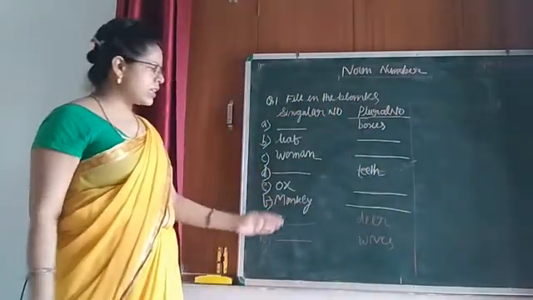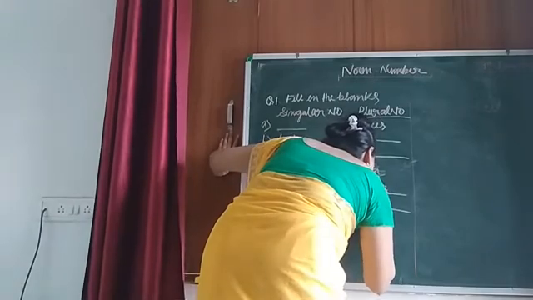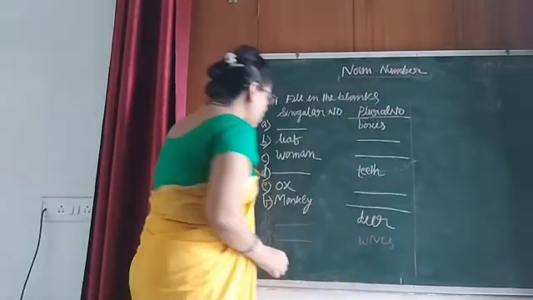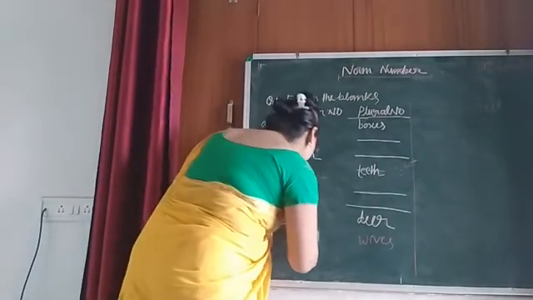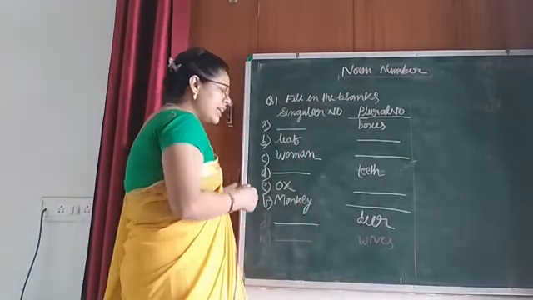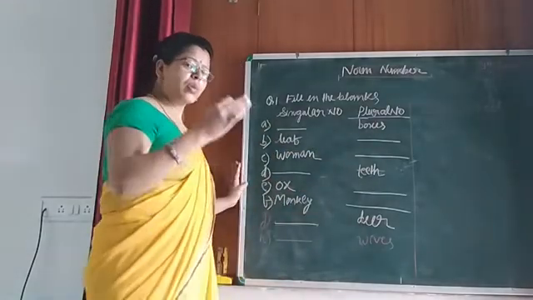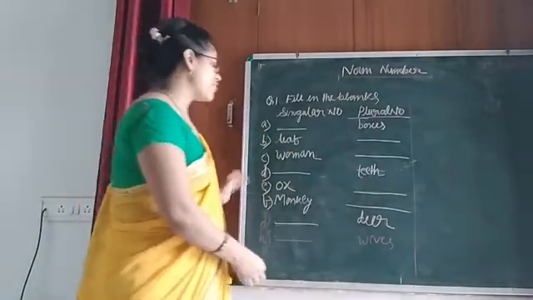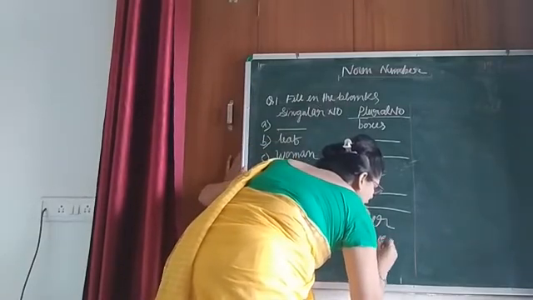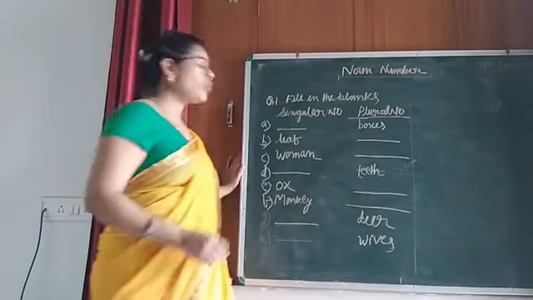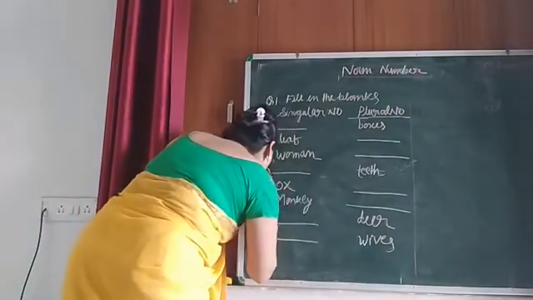Now the next one, in plural number I have written deer. You have to write the singular number on the left hand side. Now again on the right hand side, in the plural number section, I have written wives, W-I-V-E-S. You have to write the singular number here. Okay.